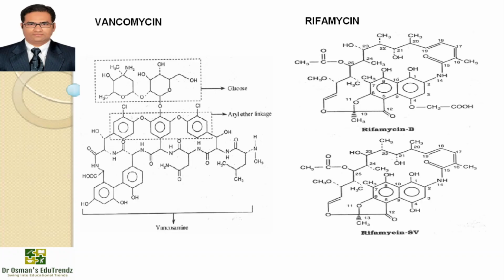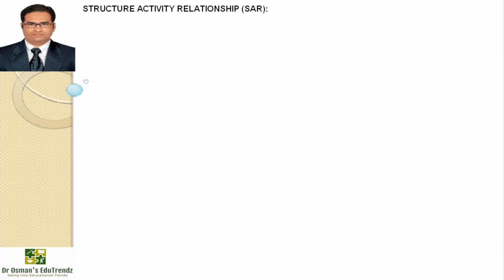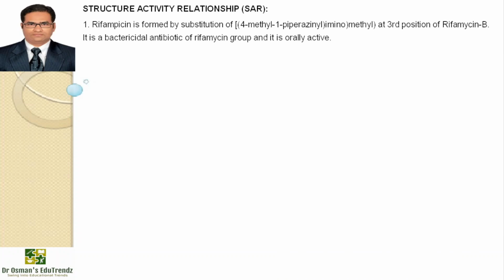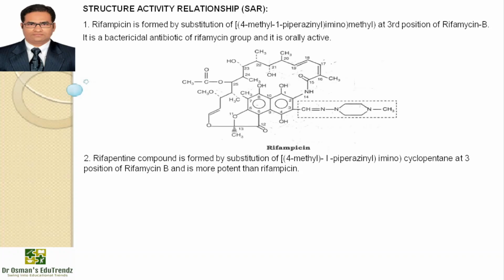Next is rifamycin. Rifamycin B and rifamycin SV are on the screen. These are useful in treating tuberculosis, leprosy, and Mycobacterium avium complex infections. Rifamycin A, B, C, D, E, S, and SV are available. Structure activity relationships: rifampicin is formed by substitution of 4-methyl 1-piperazine aminomethyl at the third position of rifamycin B. It is a bactericidal antibiotic of the rifamycin group and it is orally active. Rifapentine is formed by substitution of 4-methyl 1-piperazine aminocyclopentane at the third position of rifamycin B and it is more potent than rifampicin.